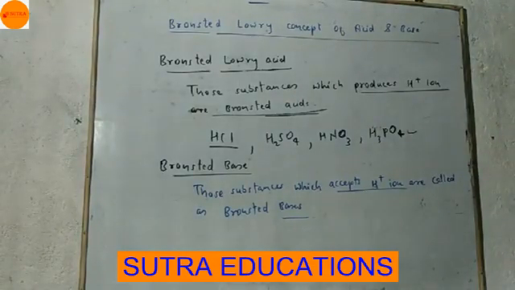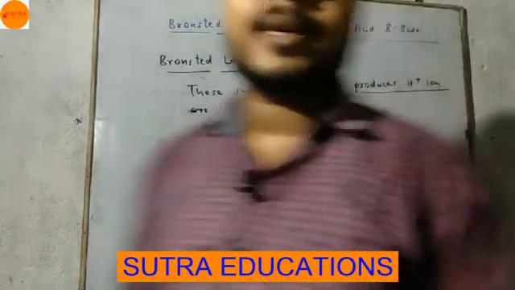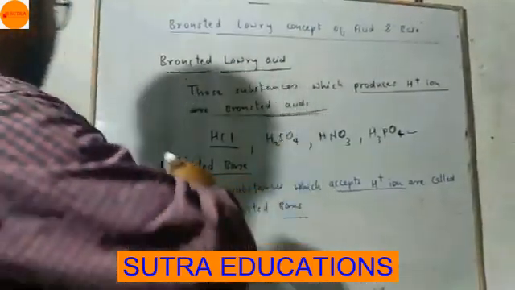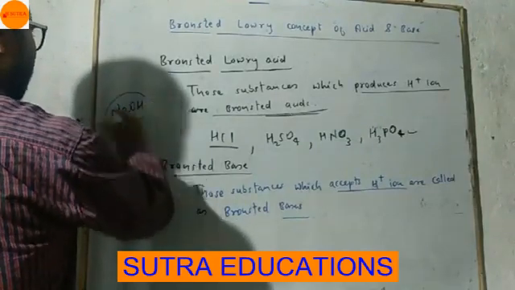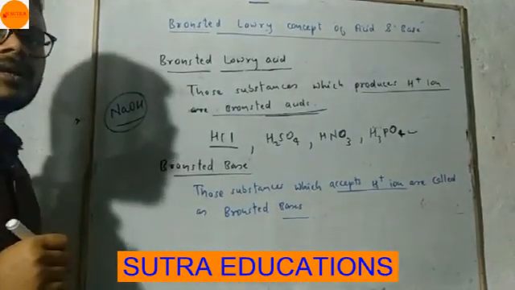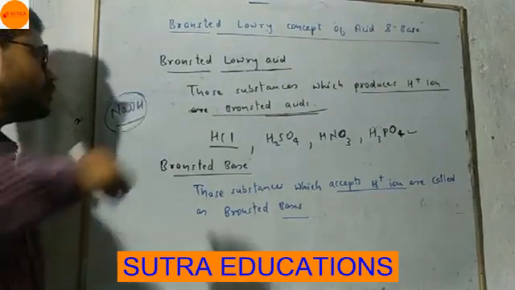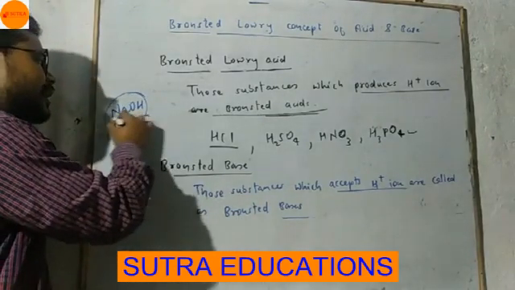Arrhenius base means those substances which give OH minus ion. For example, if you are asked what kind of base NaOH is, then your answer will be that it is an Arrhenius base. Why?